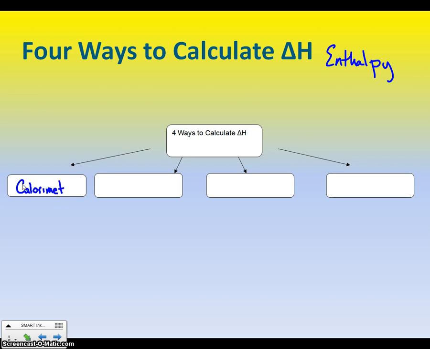Now we have done calorimetry in previous experiments. If you remember burning of a Cheeto or a Cheez-It or something like that with a little cup of water or a can of water overhead, that was a calorimetry experiment. And then we have what is known as Hess's law. And there are 2 versions that we're going to look at with this unit. Hess's law.